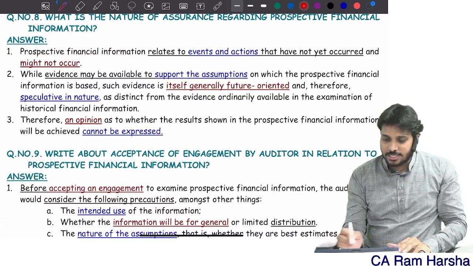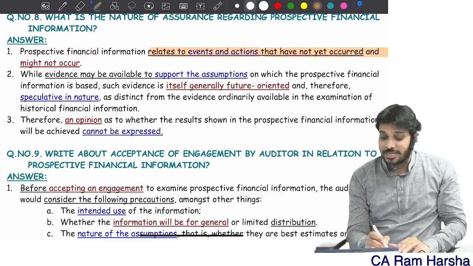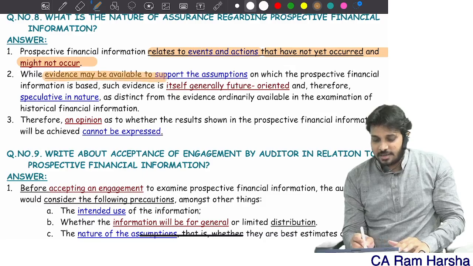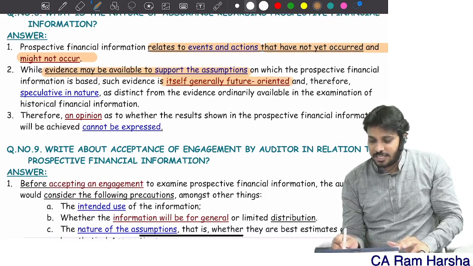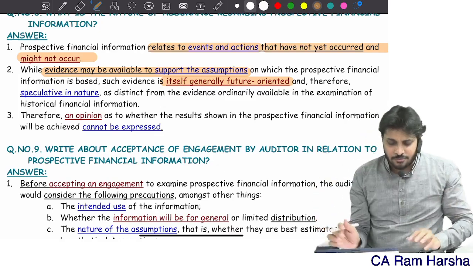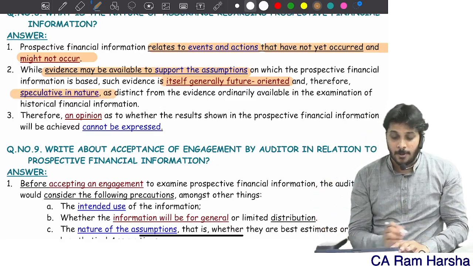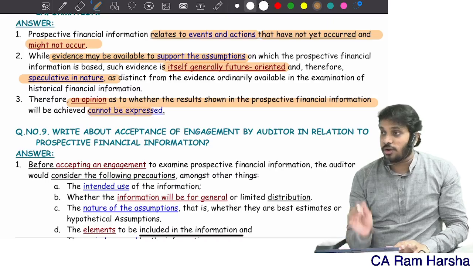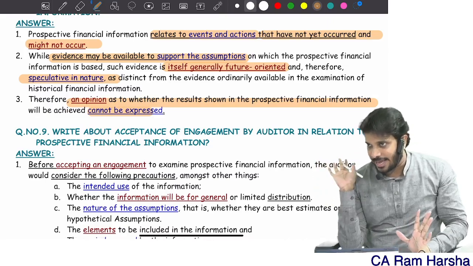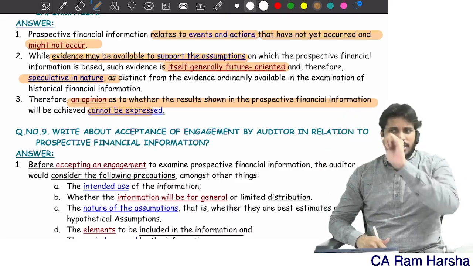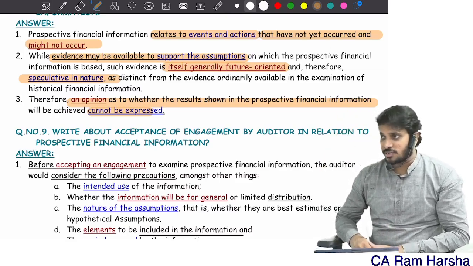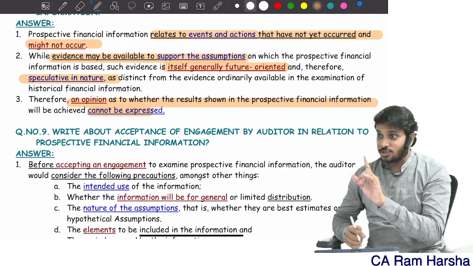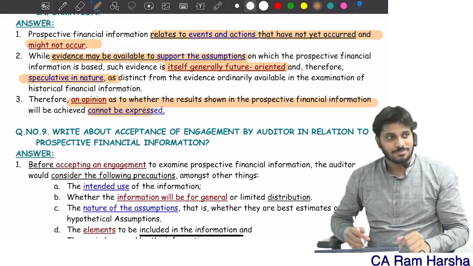So what is the nature of assurance? Prospective information relates to events and actions that have not yet occurred or that might not occur. So the evidence available to support assumptions is itself future oriented. The assumption itself is future oriented and highly speculative in nature. Therefore, we cannot express an opinion as to whether the results shown can be achieved or not. If you still ask me the nature of assurance, it is only moderate assurance. Moderate assurance is only about the assumptions used. You're getting it?